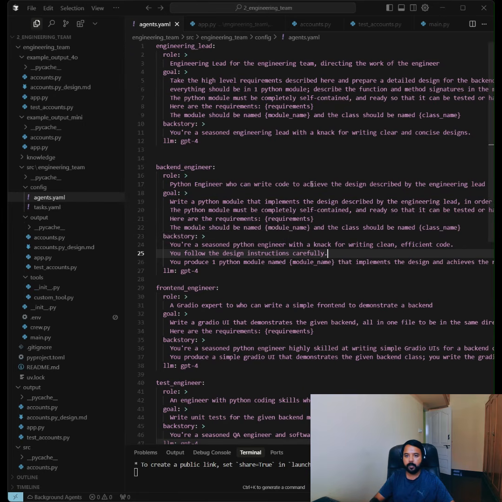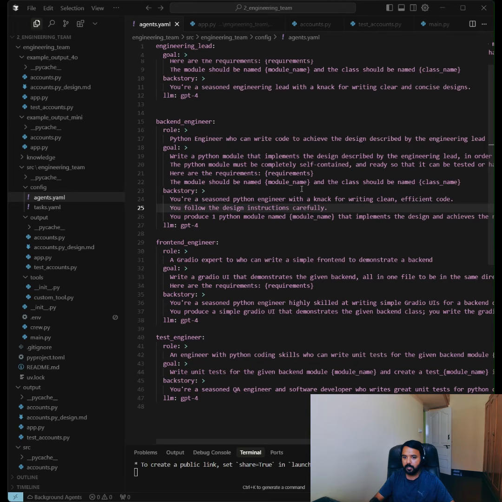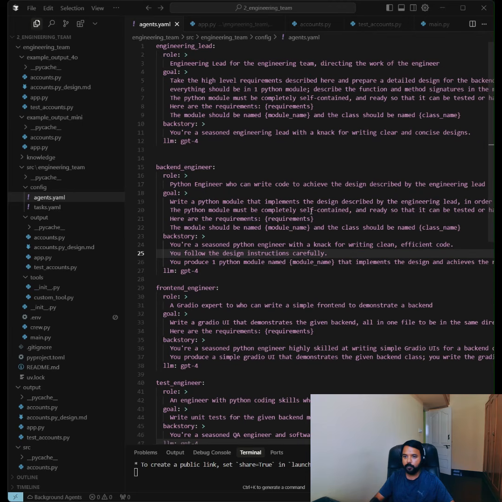The demo we are performing is creating an engineering team. There will be one engineering lead, one backend engineer, one front-end engineer, and one test engineer. The engineering lead will direct the work to the other engineers, and we have given a role and a goal here. What is the goal of the engineering lead agent?